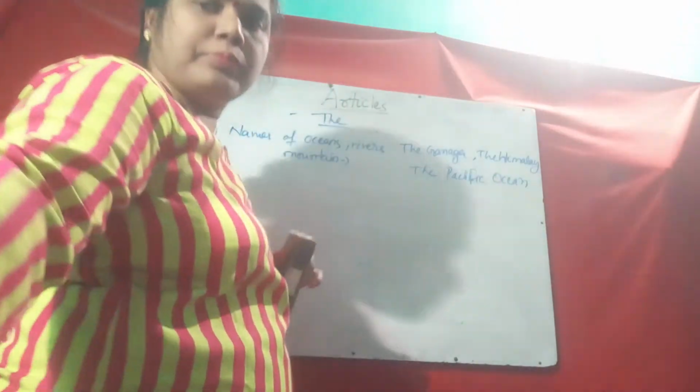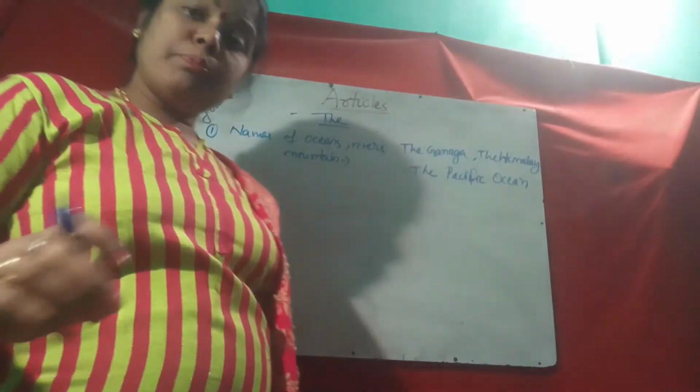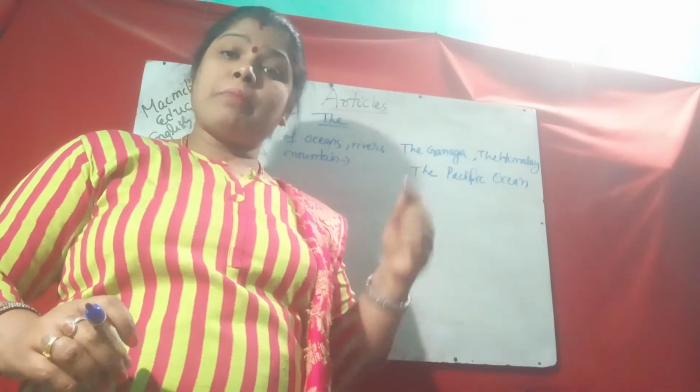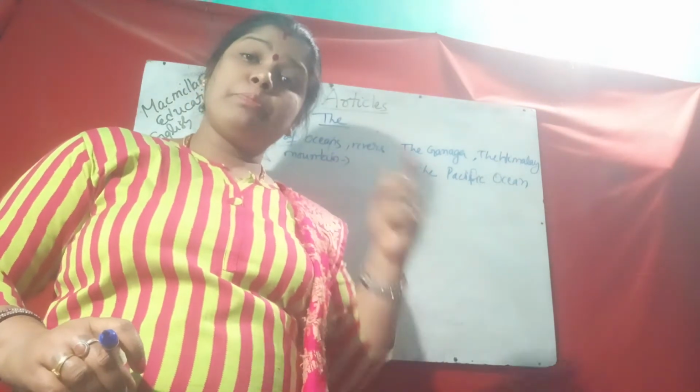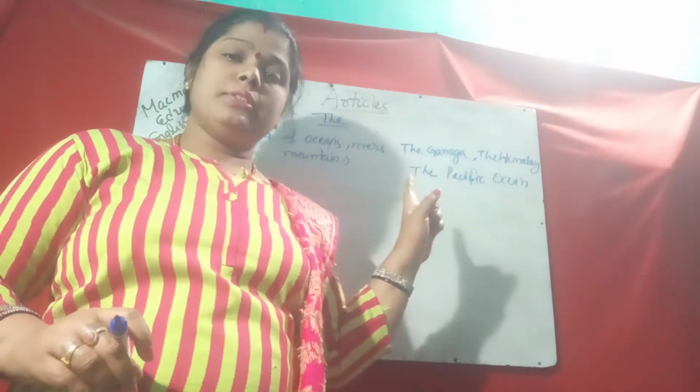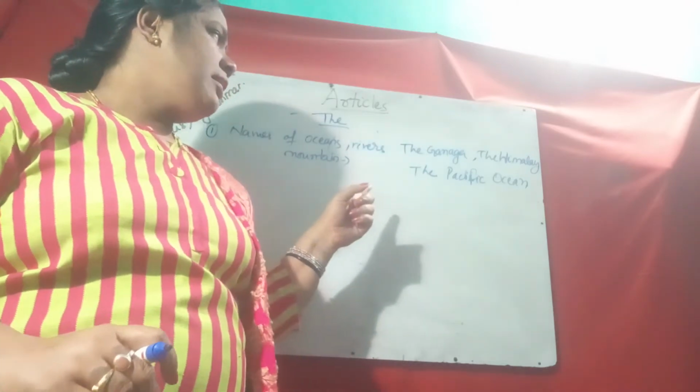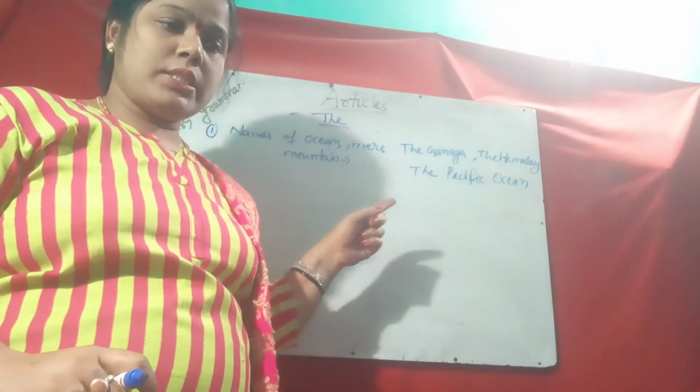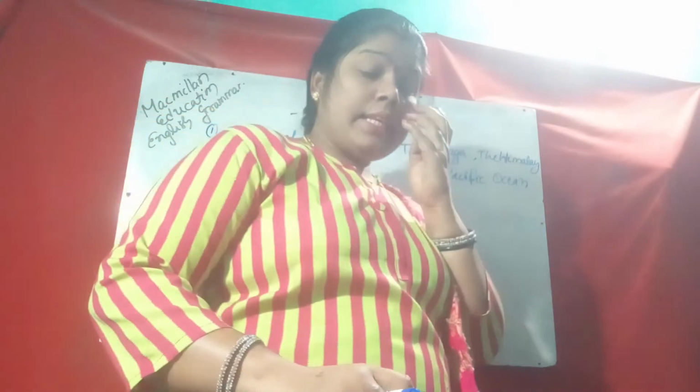They are proper nouns. Mountain is common, so "a mountain", but before a proper noun we use "the": the Himalaya, the Ganga, the Pacific Ocean.